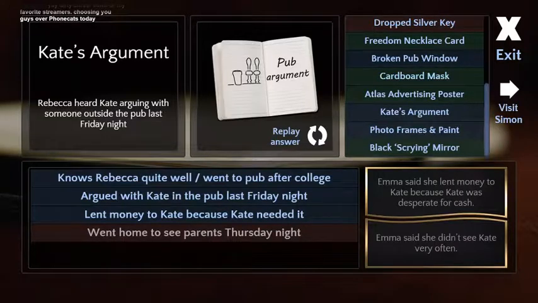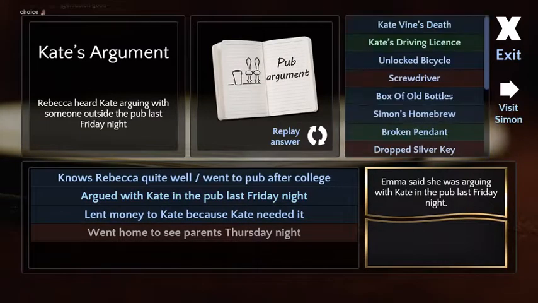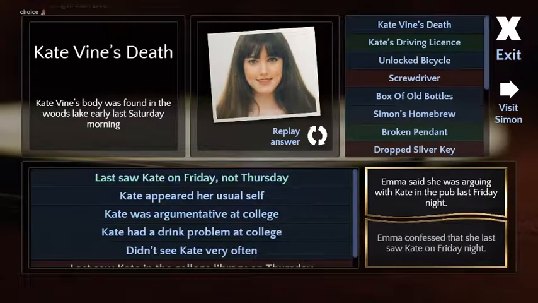Yes. So what we know now is that Emma's a big fat liar. A big fat liar. Lies big and fatly. Agreed. So she had the argument with Kate in the pub on Friday night. That checks out with her being there on Friday. Yeah.